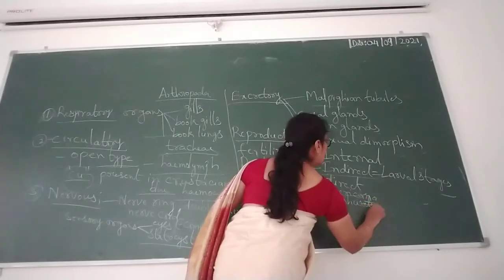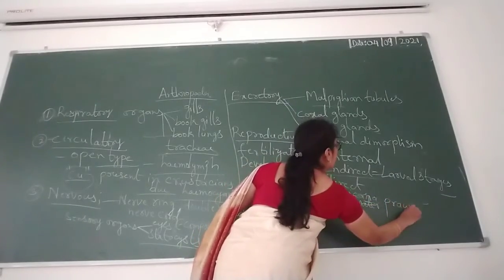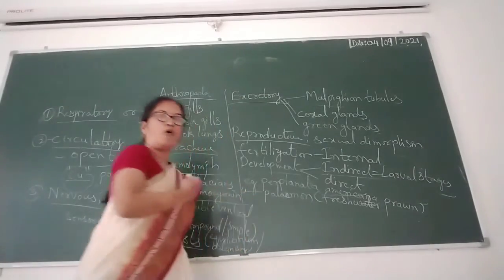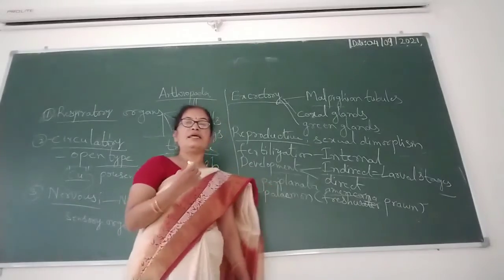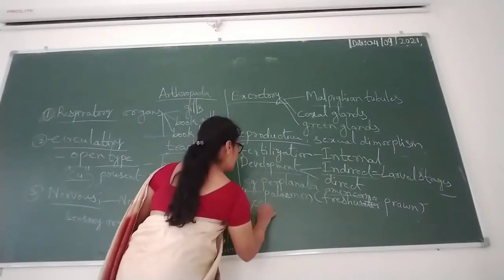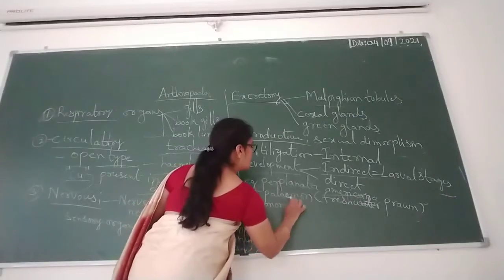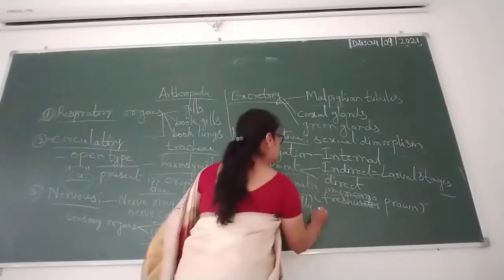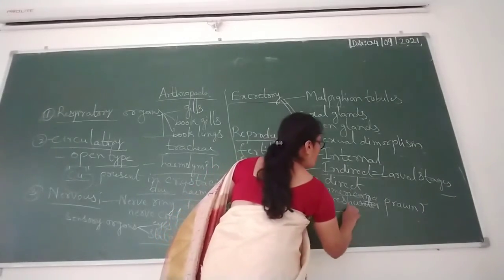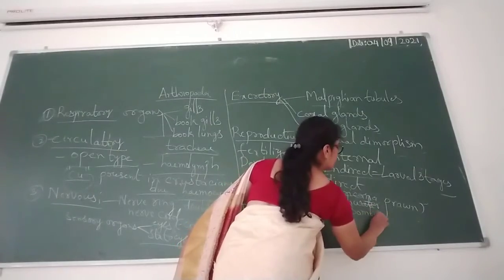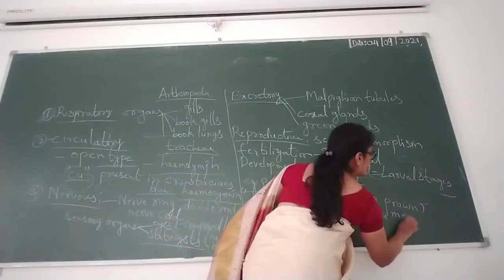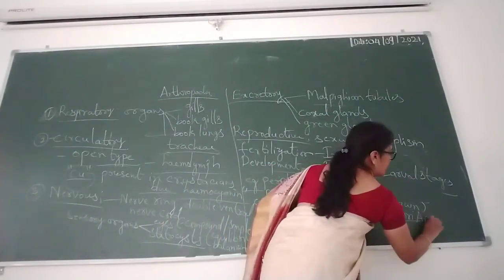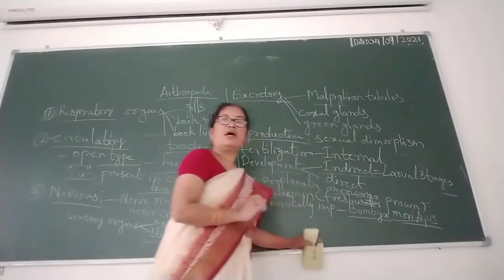Some are economically important, such as Bombyx mori and Apis indica, the honeybee.